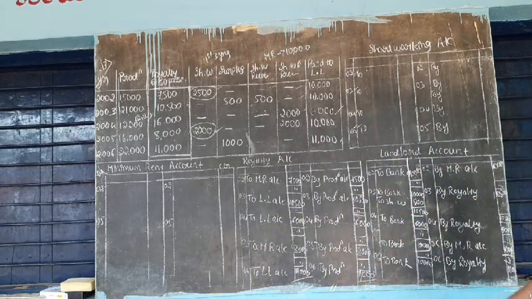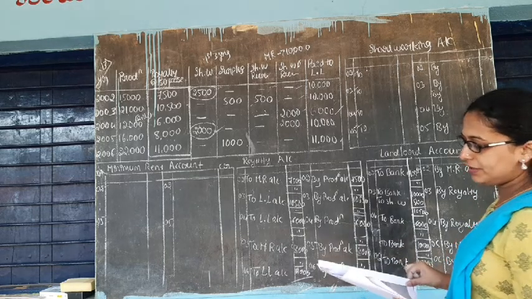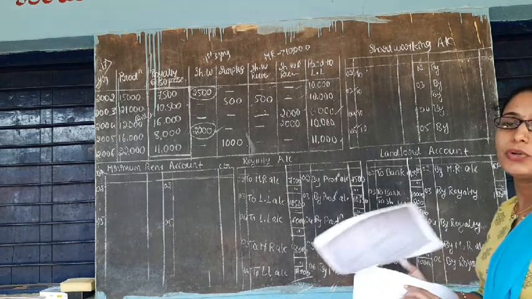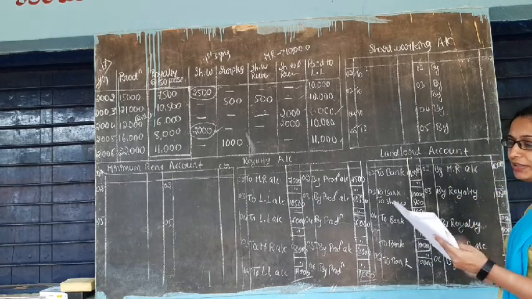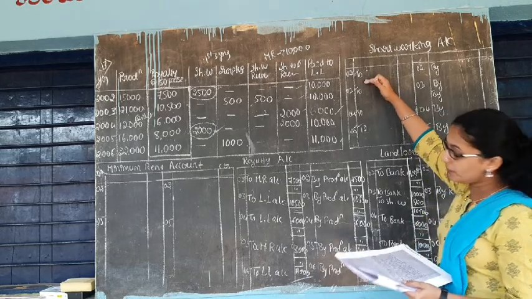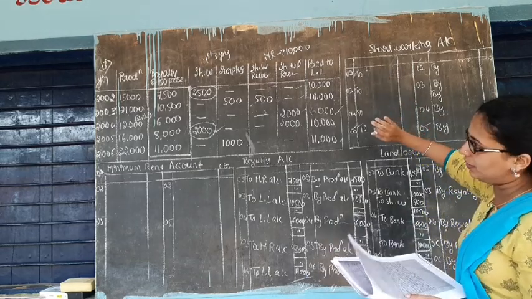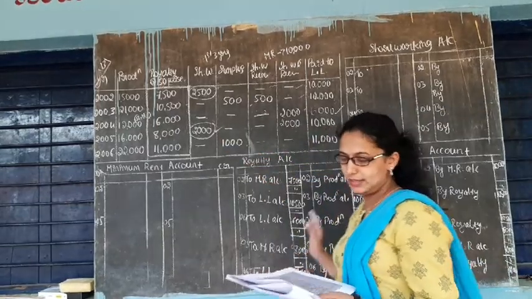Okay. This is the way to prepare the landlord account. And the next account is related to short working. Now, there is a short working in 2002 and in 2005, right?